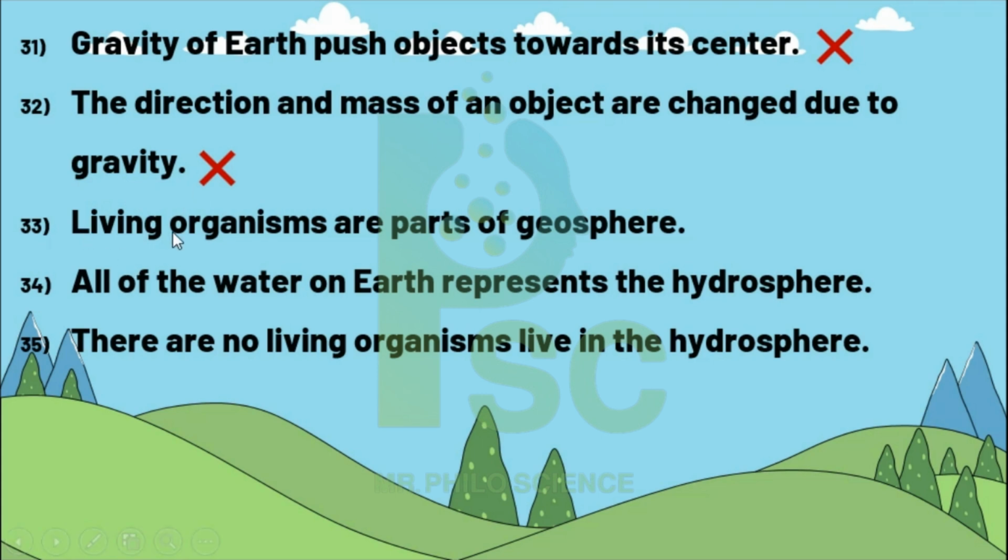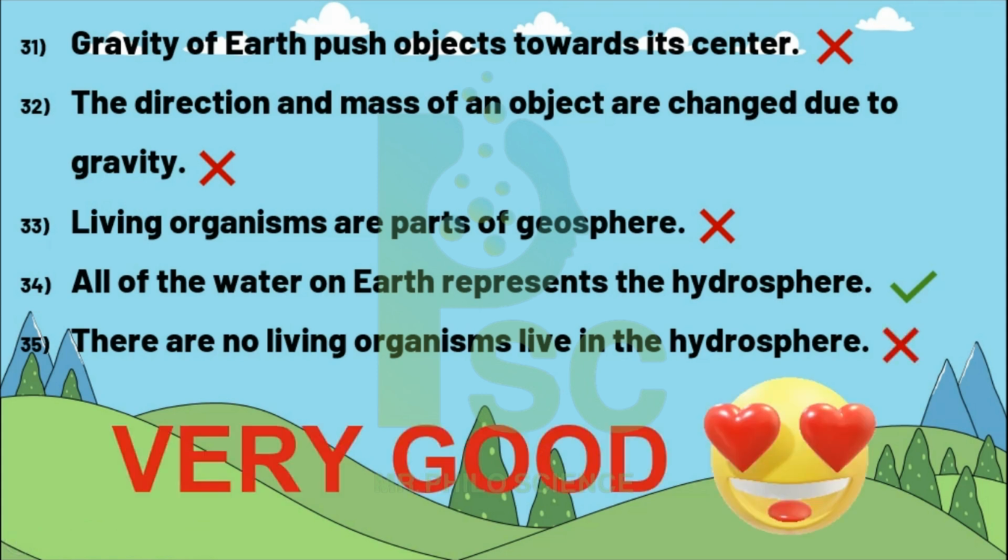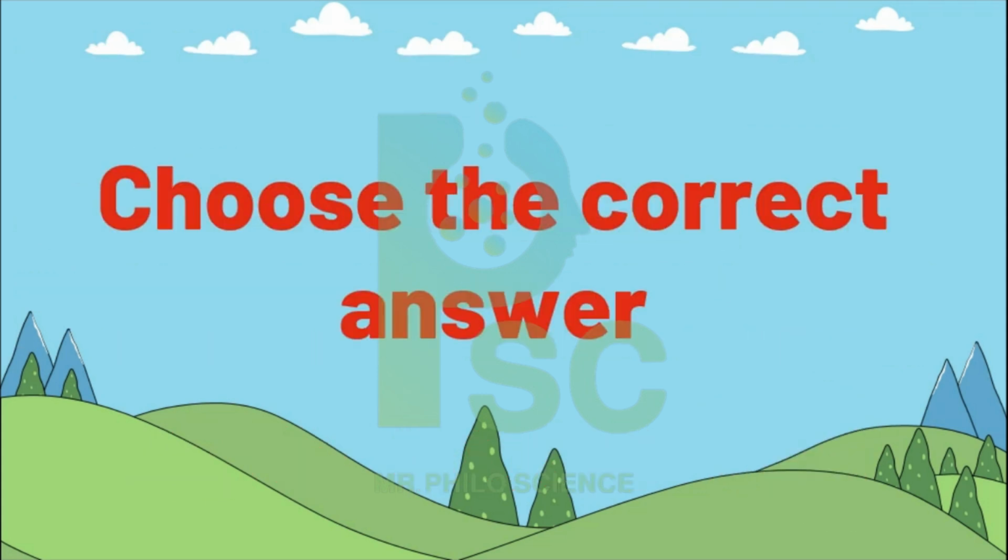Number 33. Living organisms are a part of the geosphere. Of course, false. 34. All of the water on the earth represents the hydrosphere. Right. There are no living organisms that live in the hydrosphere. The answer is false, of course. Very good. What do you think? The slides are nice, right? New question: choose the correct answer.